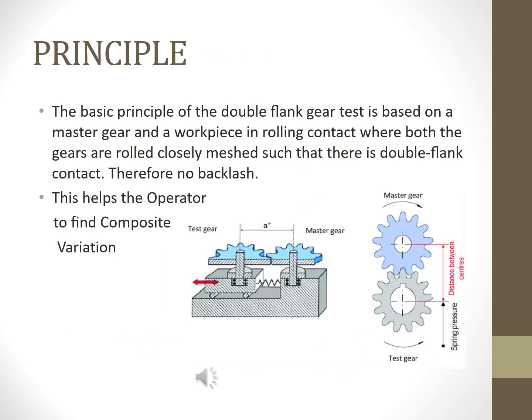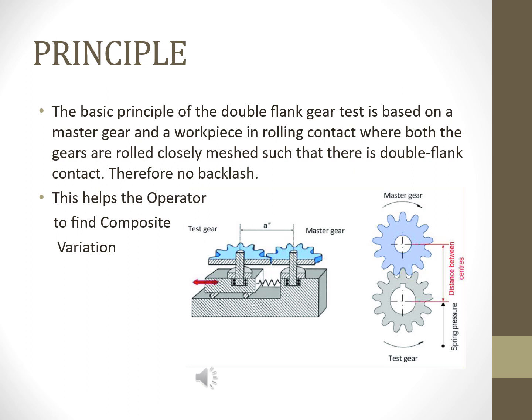Double flank inspection and its principle. In double flank inspection, the gears are rolled closely meshed such that there is double flank contact, therefore no backlash. It presents a schematic of double flank inspection along with an example of a typical double flank roll test.